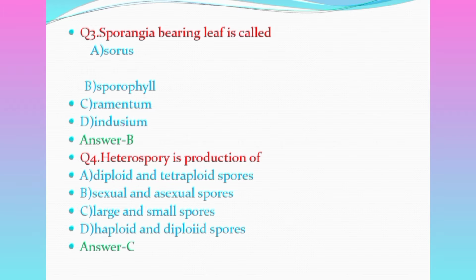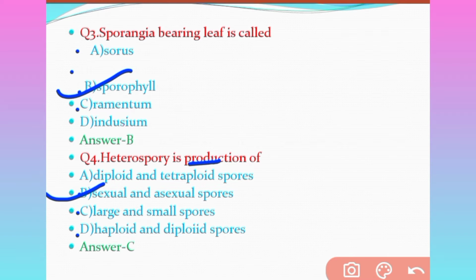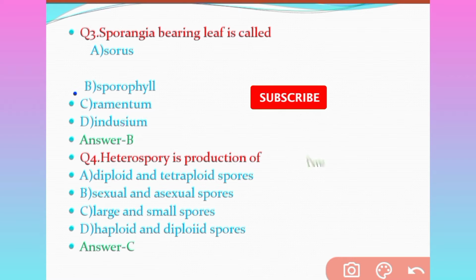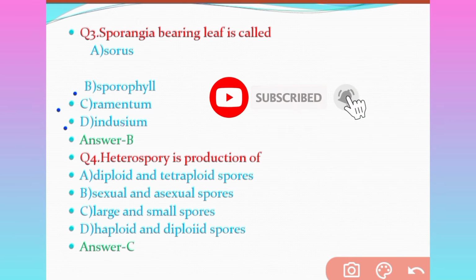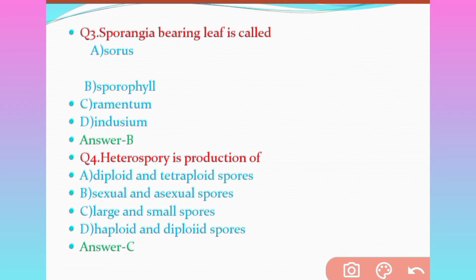Question number 3. Sporangia bearing leaf is called: option A sorus, option B sporophyll, option C ramentum, option D indusium. Which will be the correct answer? The correct answer will be option B, that is sporophyll.